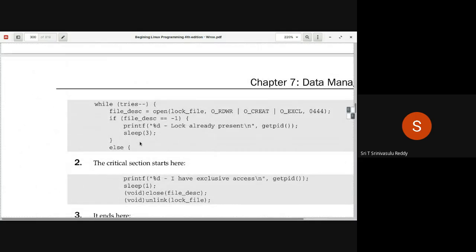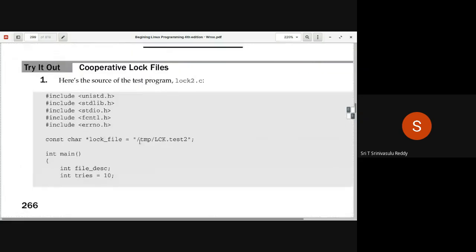This is a program that we have already talked about, lock2.c. Here you try to open a file of this particular nature, normally created in a temp folder. The files are all going to be removed the moment the system is shut down.